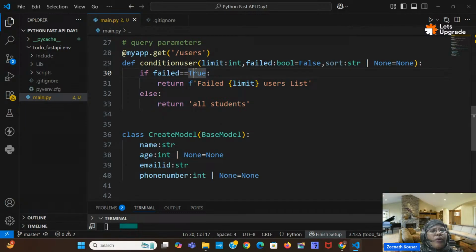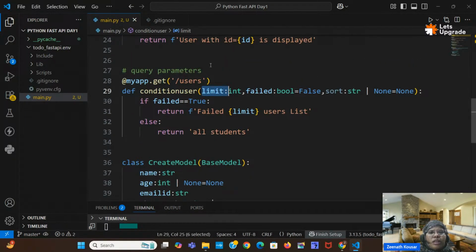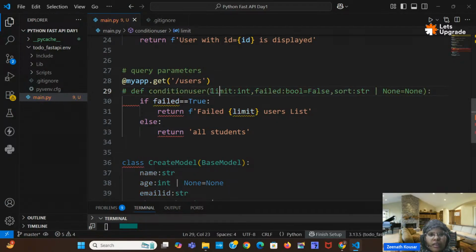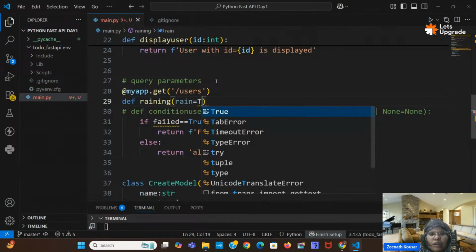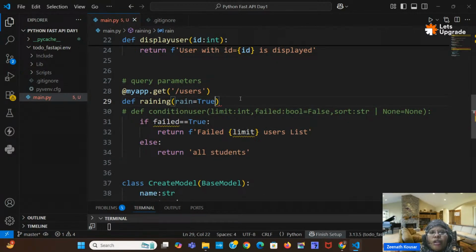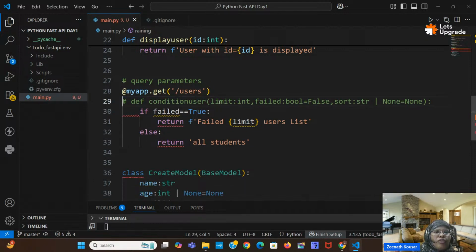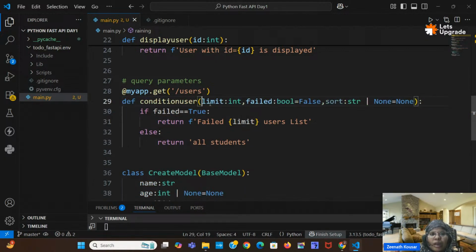You can also take input like this. For suppose, instead of all this, you can take from the user, like if raining, you can take rain equal to true or false. If rain equal to true, you can write a condition like "it is raining outside, please don't go outside." So like that, for conditional checking we can use query parameters.